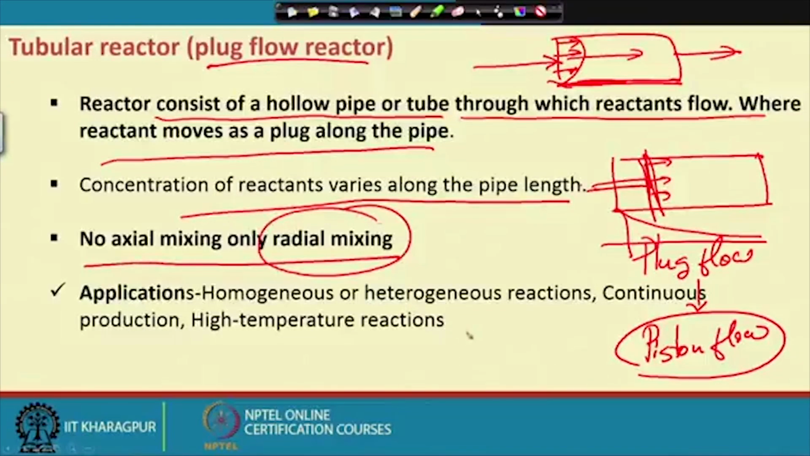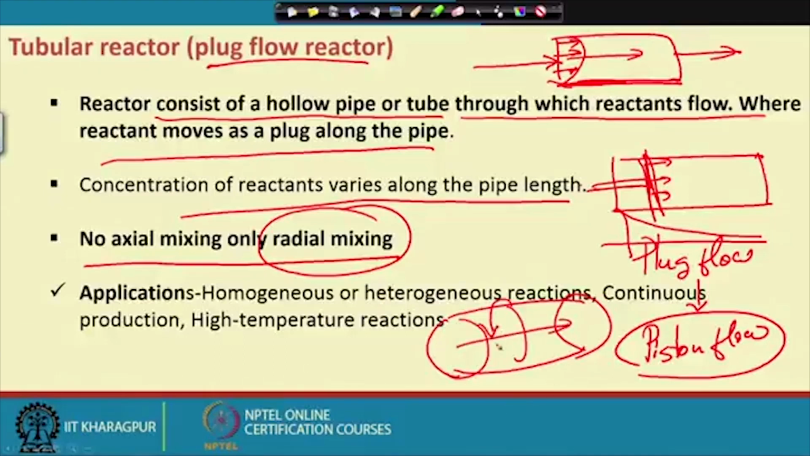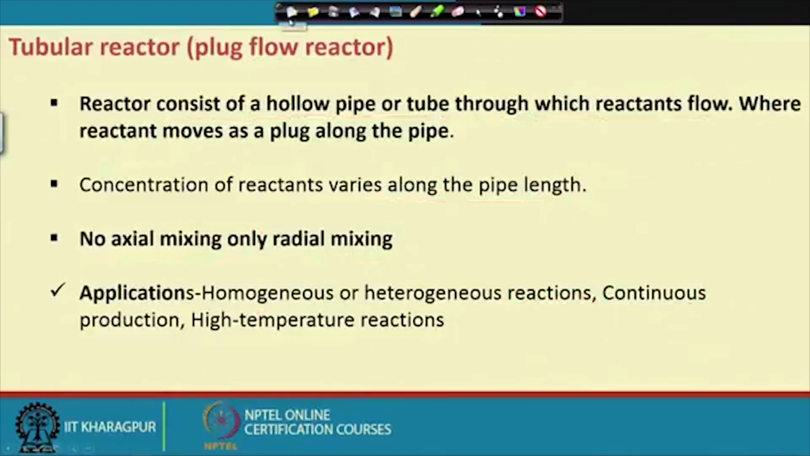What do you mean by radial mixing? I told you this is the tube. The liquid can have radial mixing, in a circular direction, not in the axial direction. The axial direction is not permissible, but radial mixing is permissible. It is used for homogeneous and heterogeneous reactions, continuous production, and high temperature reactions.